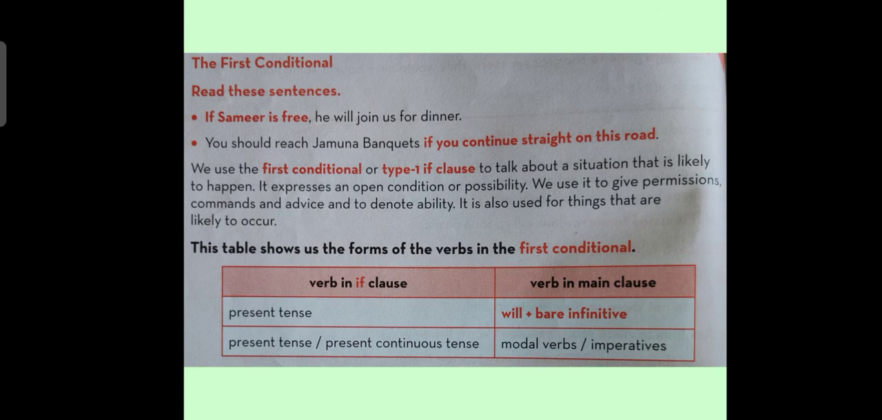We use the first conditional, or type 1 if clause, to talk about a situation that is likely to happen. It expresses an open condition or possibility. We use it to give permission, commands, and advice and denote ability. It is also used for things that are likely to occur. Dear students, the first conditional, or type 1 if clause, is used to show the situation where things are likely to happen.